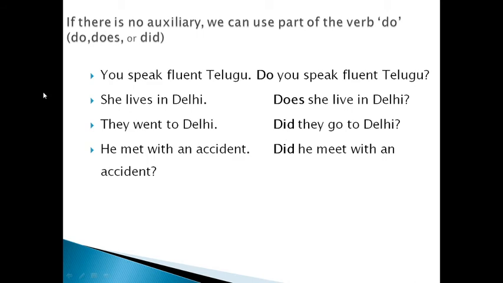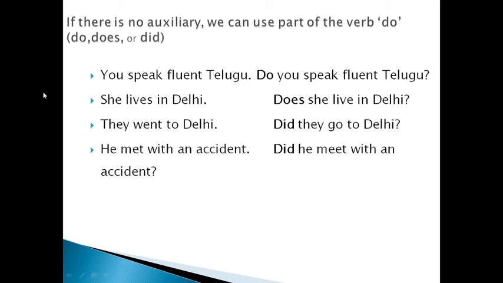Do and does for present, did for past tense. Do for I, you, we, they. Does for subjects like he, she, it. Okay, that is the difference. He does, she does, it does. So does she, does he, does it, like that.